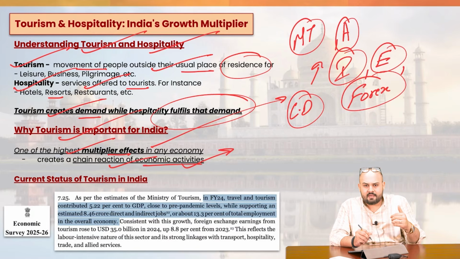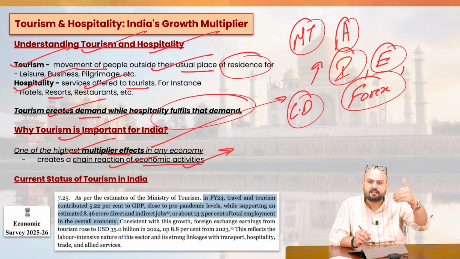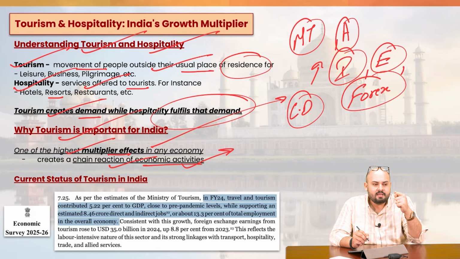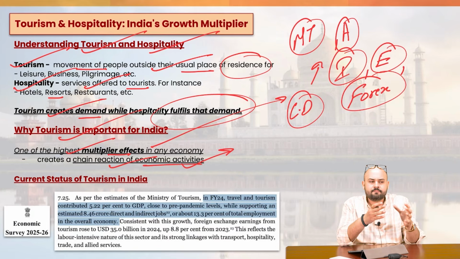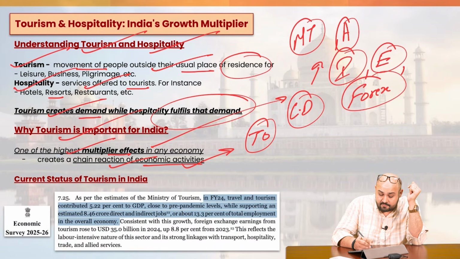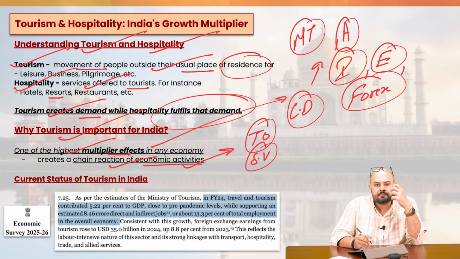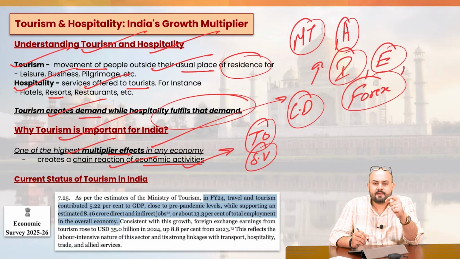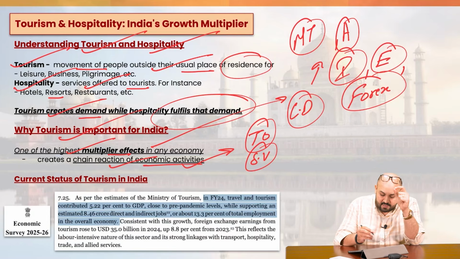For example, let's say you have one particular person traveling from Delhi to, let's say, Dalhousie or any of the other places. That would open opportunities for various other people. For example, the taxi operators, the street vendors, the artisans, the handicraftsmen, right? So it is giving employment opportunities and promoting inclusive growth, specifically with respect to women empowerment, right? So therefore, it creates a chain reaction of economic activities.